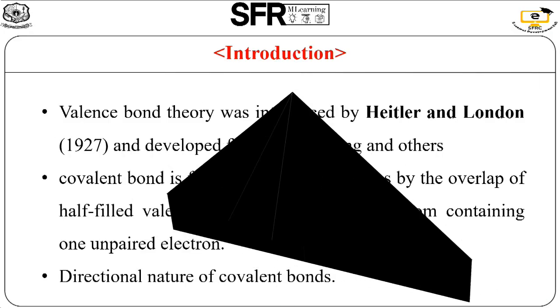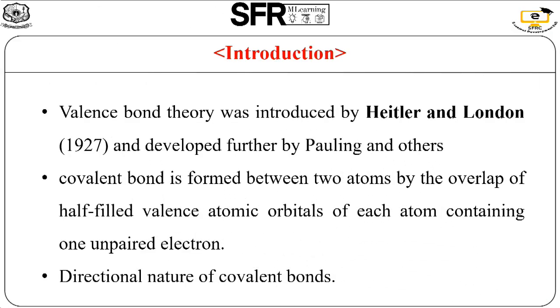bond theory. The valence bond theory was introduced by Heitler and London in the year 1927 and it was further developed by Linus Pauling. The covalent bond is formed between two atoms by the overlapping of half-filled valence atomic orbitals of each atom containing one unpaired electron, because the VB theory is only for covalent bonds. So the covalent bond is directional in nature.